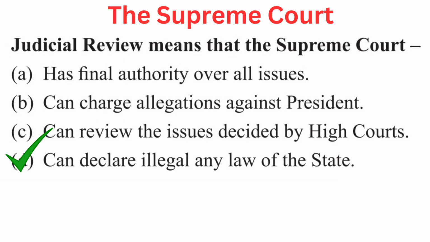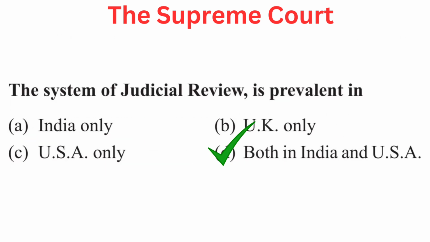Your question is judicial review means that the Supreme Court, your options are A has final authority over all issues, B can charge allegations against President, C can review the issues decided by high courts, or D can declare illegal any law of the state. Right answer is D can declare illegal any law of the state. Your question is the system of judicial review is prevalent in. Your options are A India only, B UK only, C USA only, or D both in India and USA. Right answer is D both in India and USA.